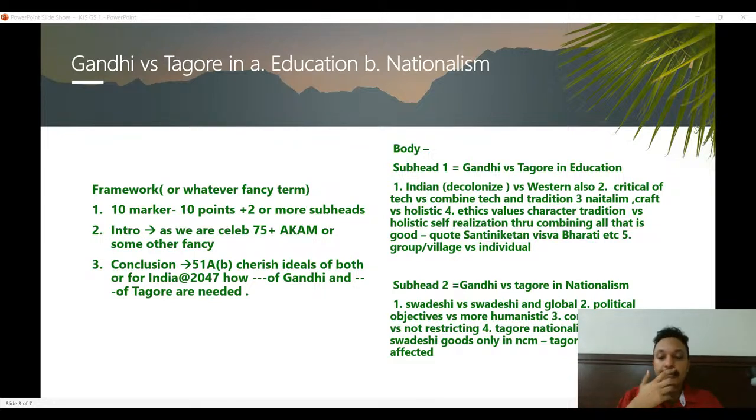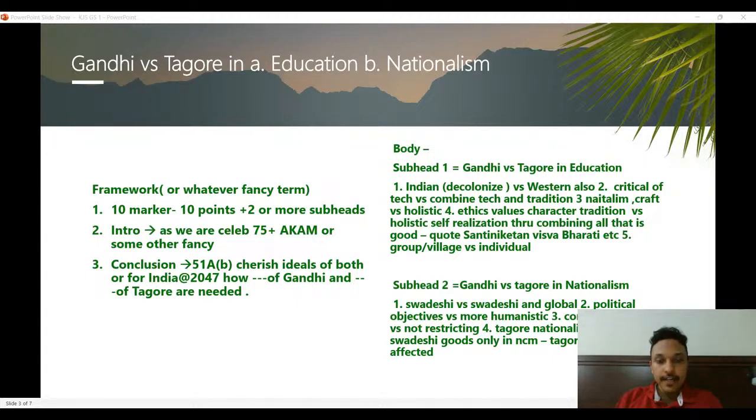You can even connect anything that you think is pertinent, where you can connect it with the question and demand. You can add something like a book, a view of a contemporary thinker, any recent event in education, in nationalism, in some debate, even problems. You can add a separate subheading like relevance, if time permits, if it's a 15 marker ideally, or in the body itself, you can try to prove how this is relevant today.